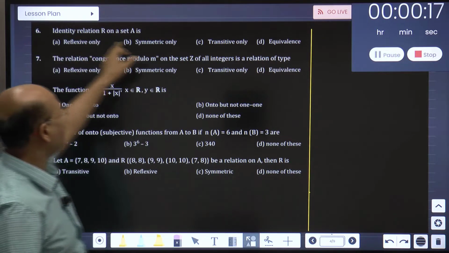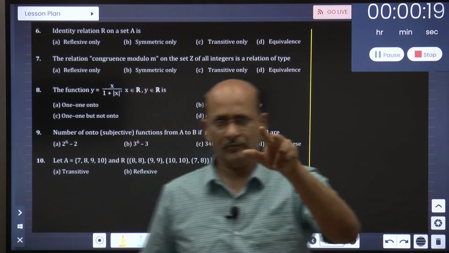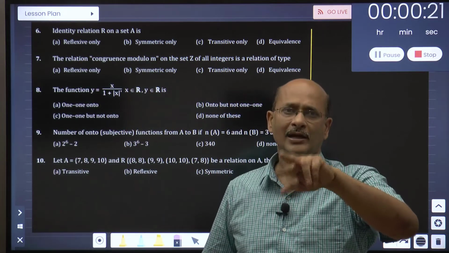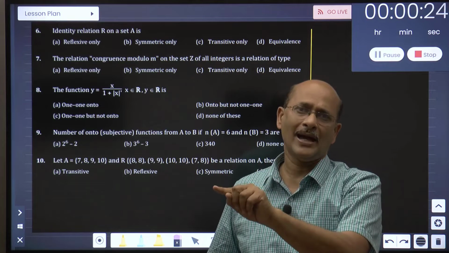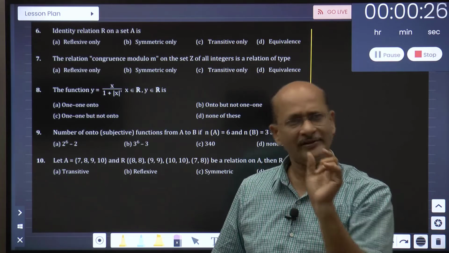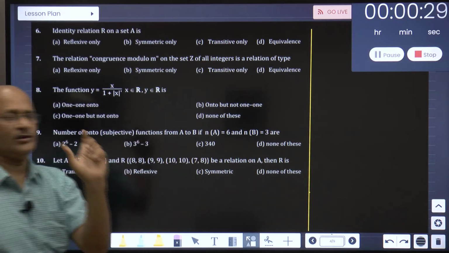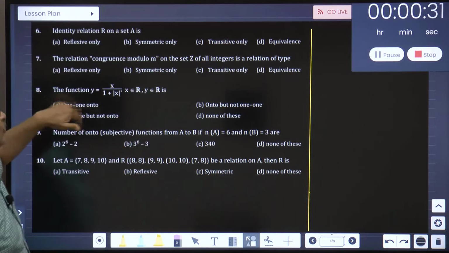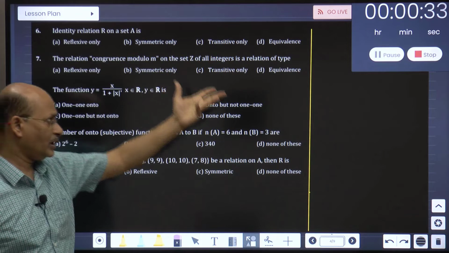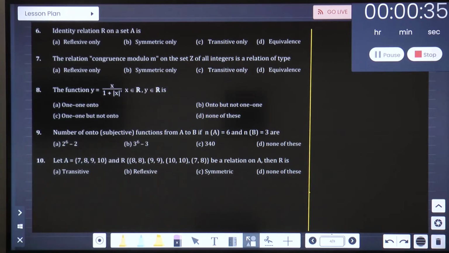Remember, what is identity relation? (a, a) belongs to R. Identity means x equals y. That is called identity relation. Keep that in mind. So the set of ordered pairs (a, a) is identity. So what is it? Is it reflexive only, symmetric only, transitive only, equivalence, what is it? You try it out, then I will explain to you. Come on, quick. Hurry up.